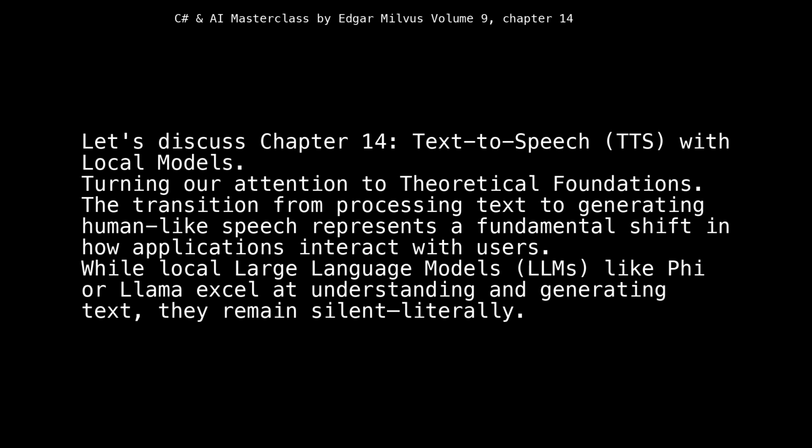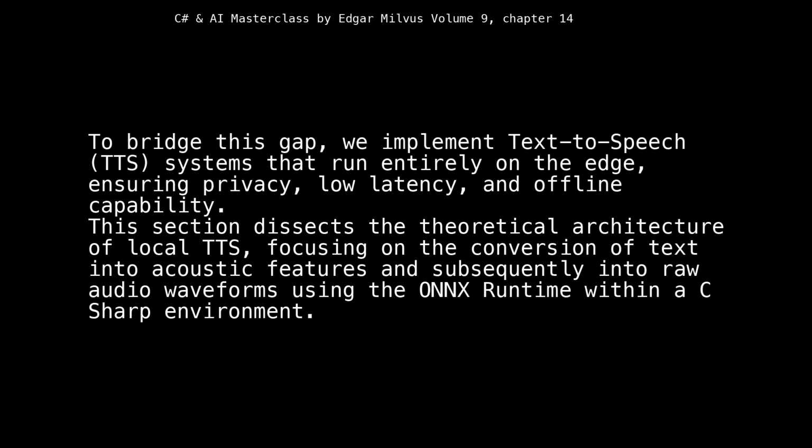Turning our attention to theoretical foundations. The transition from processing text to generating human-like speech represents a fundamental shift in how applications interact with users. While local large language models, LLMs, like Phi or Llama excel at understanding and generating text, they remain silent, literally. To bridge this gap, we implement text-to-speech, TTS, systems that run entirely on the edge, ensuring privacy, low latency, and